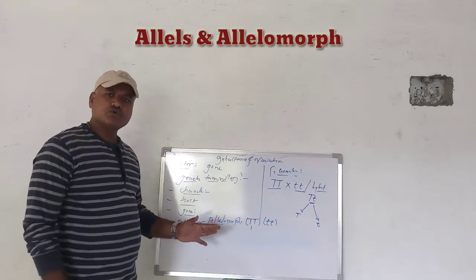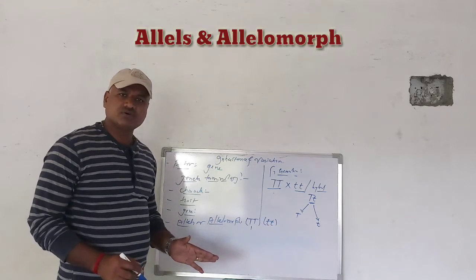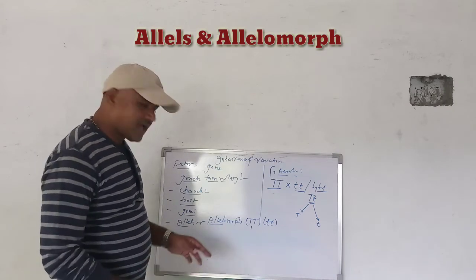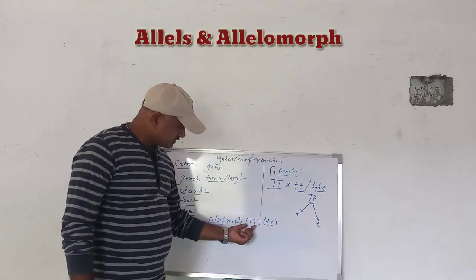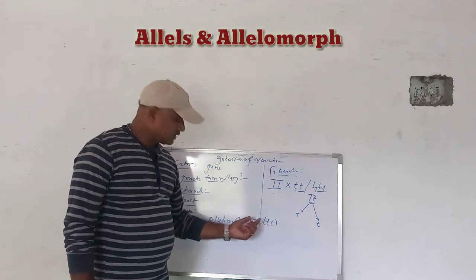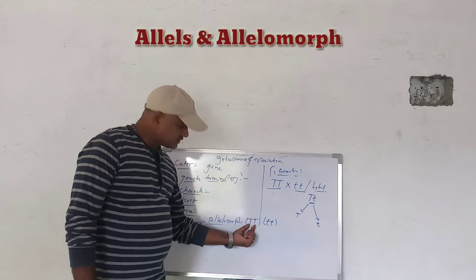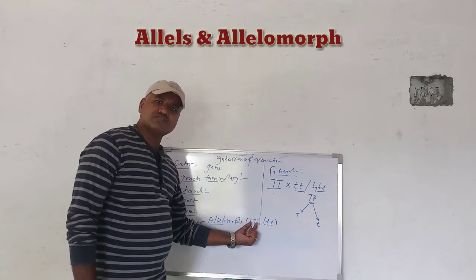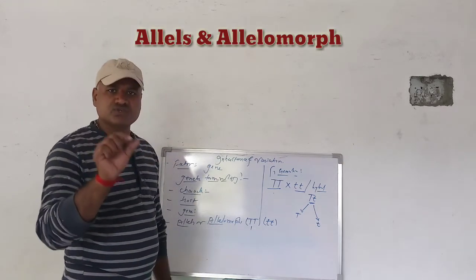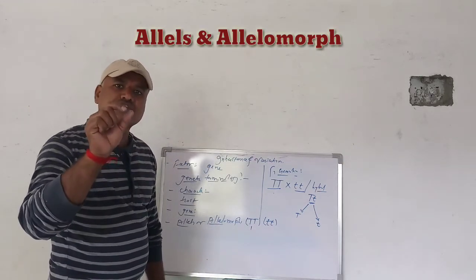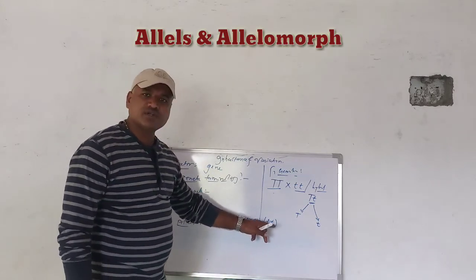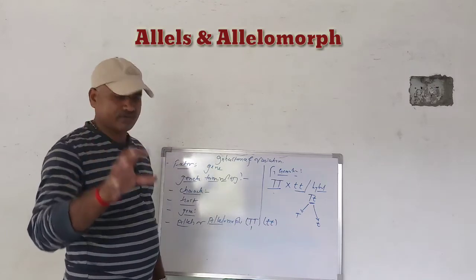Alleles are nothing but two or more alternative forms of genes which control the character. As I have given one example, capital T and small t. These are two genes and they are alleles of each other. They show pairing with each other and control a single character: capital T for tallness, and small t for dwarfness.